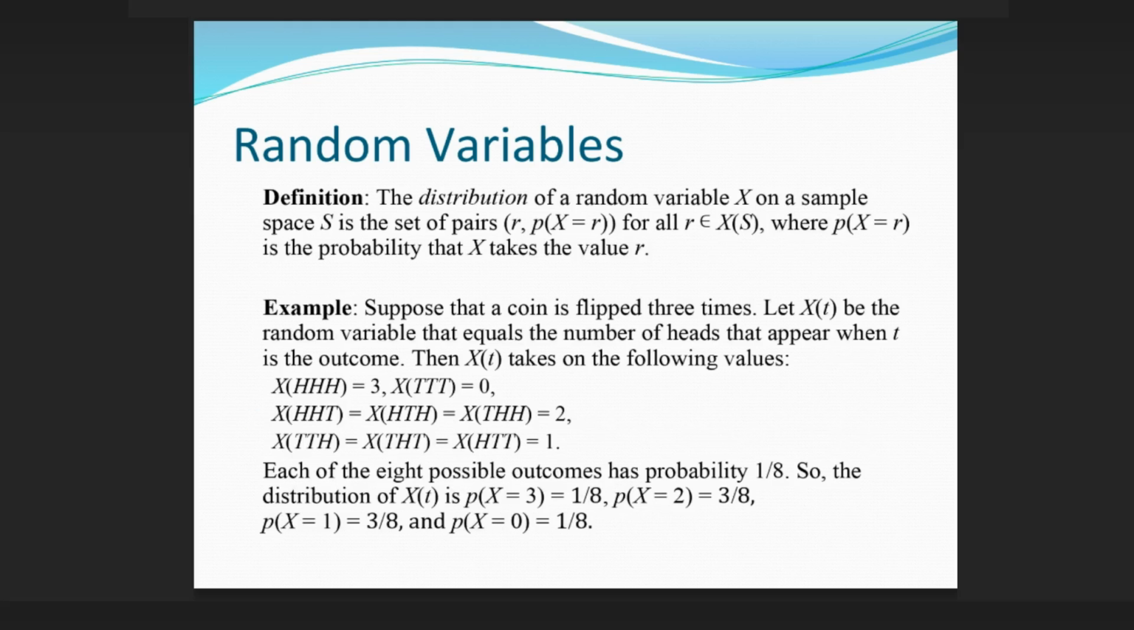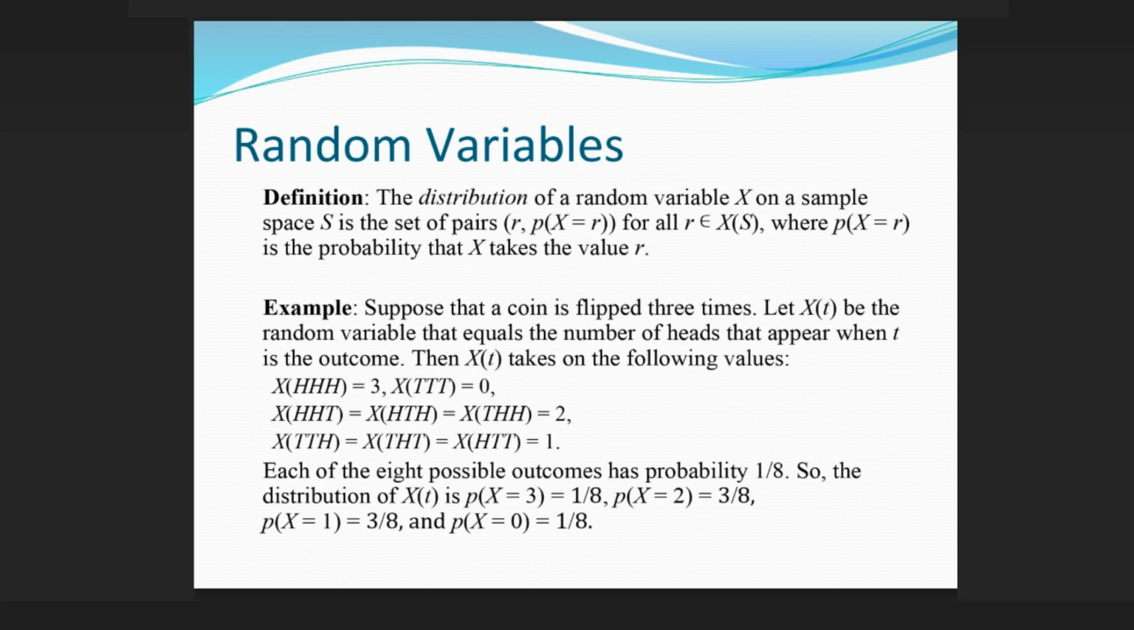Random variables. Definition: the distribution of a random variable X on a sample space S is the set of pairs (r, P(X = r)) for all r in X(S), where P(X = r) is the probability that X takes the value r.